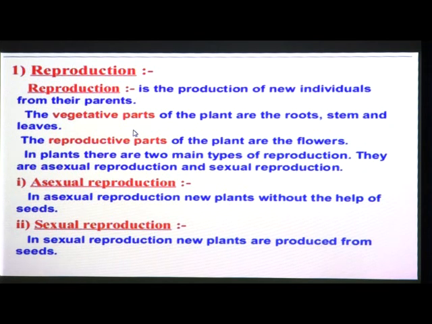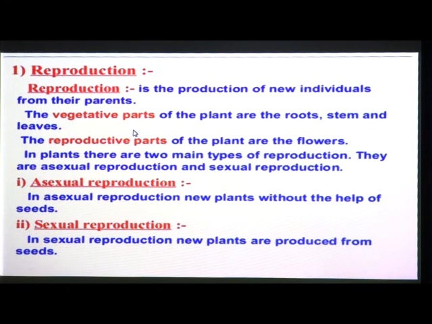Roots, stem and leaves. And then the next point is the reproductive parts of the plant. The reproductive parts are the flowers. Which part of the plant is a reproductive part here? The flower is the main reproductive part in plants.